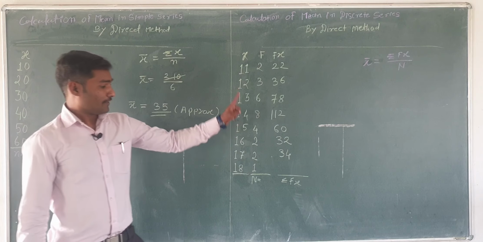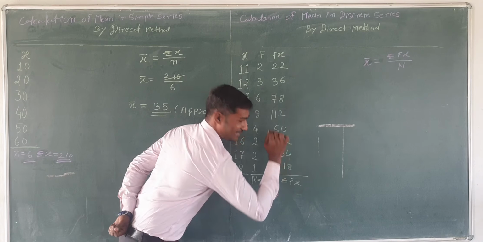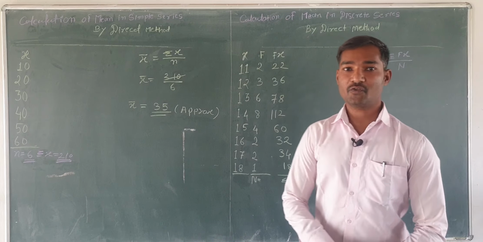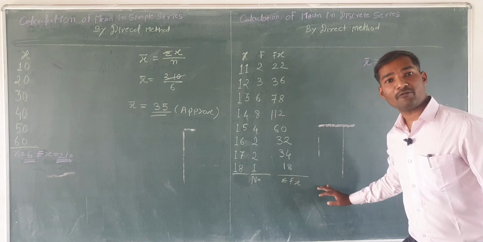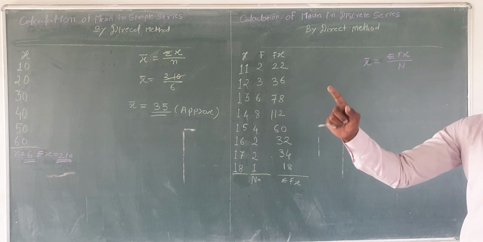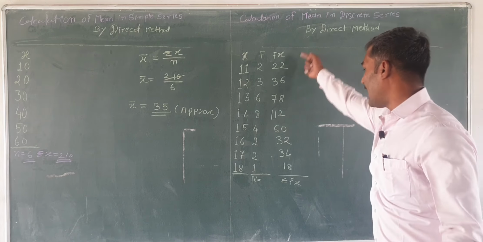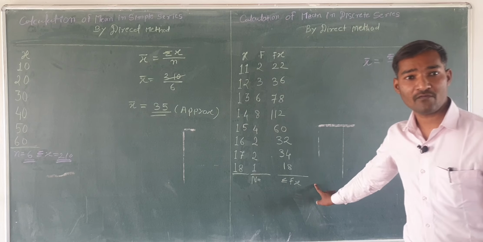Okay, and last, 18 into 1 is 18 as it is. Okay, so now we have the total values of fx. Now we require the summation of fx. Summation means to add those values.